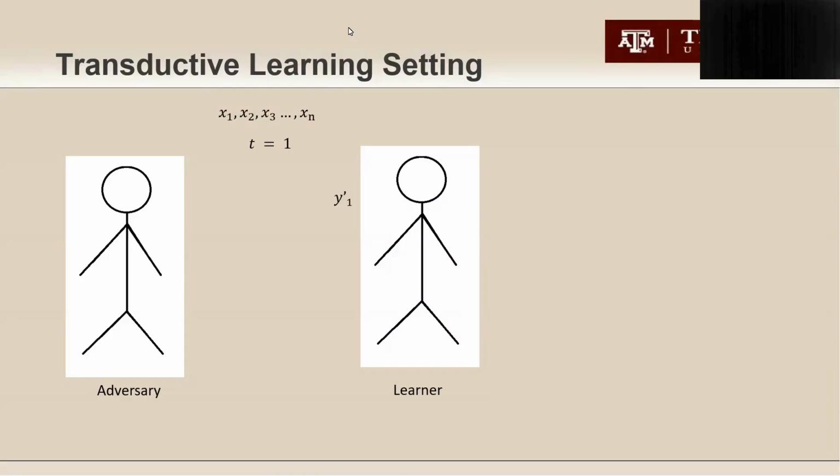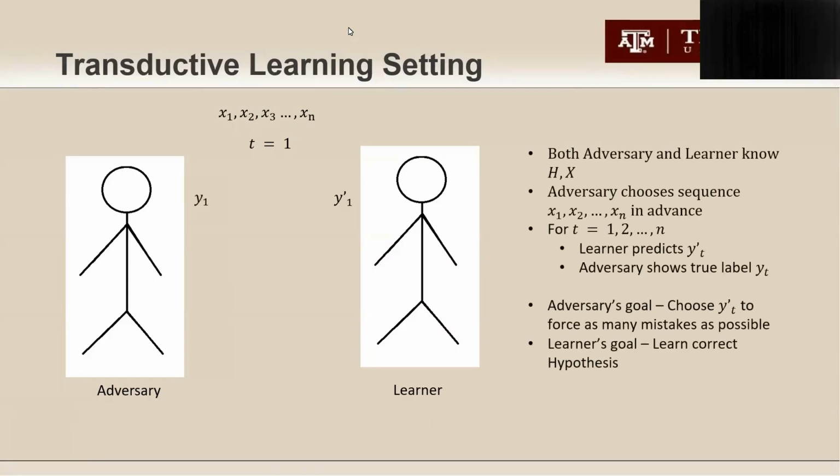Here the adversary gives the sequence initially itself, and the learner just keeps on predicting the label, and then the adversary reveals the label and tries to force a mistake. As for the second effect, because the adversary has to commit to the full sequence at the start, it can no longer keep changing the future inputs during this game. So compared to the standard setting, the learner becomes stronger and the adversary becomes weaker here.